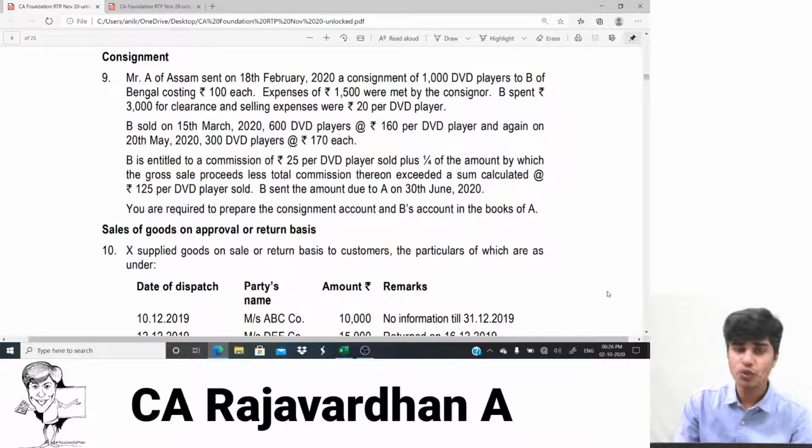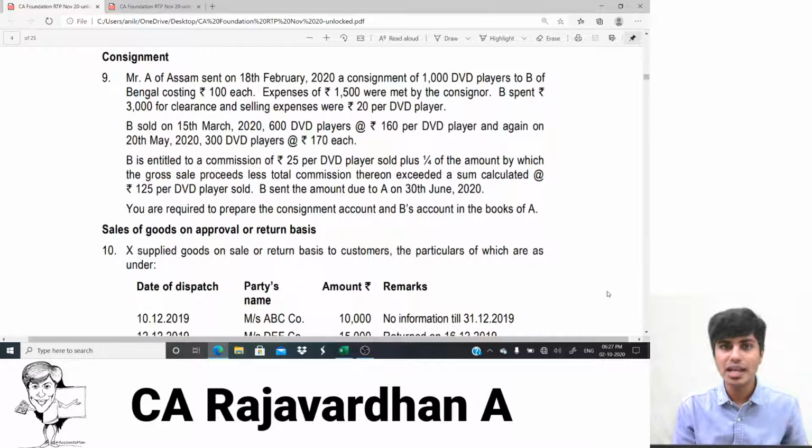So let's get started. Read the last line of the question and understand what they are expecting from us. The last line goes: you are required to prepare the consignment account and B's account in the books of A. When they're asking Mr. B's account, we can assume that Mr. B is the consignee and Mr. A is the consigner. Consigner is the principal who sends the goods. Consignee is the person who is receiving the goods. The person who is receiving it will have two E's next to his name: transferee, payee, consignee, drawee. We discussed this in the previous video when we discussed bills of exchange as well.